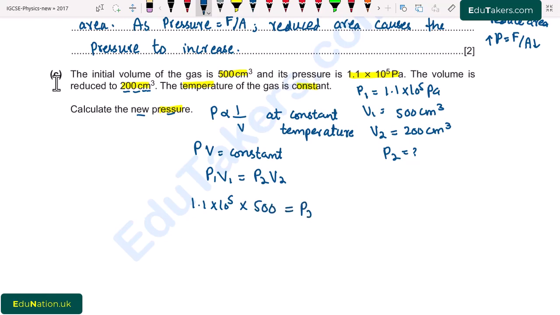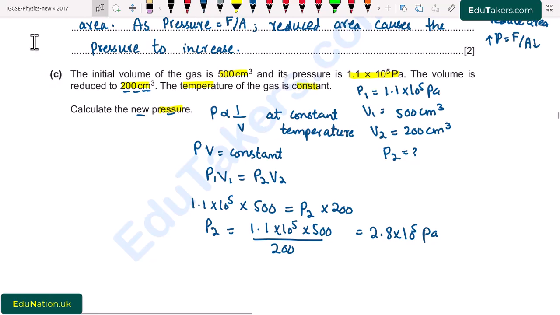P2 we have to find out, and here final volume is 200 cubic centimeter. So P2 will be equal to 1.1 into 10 to the power 5 multiplied by 500 divided by 200. So the new pressure comes to be 2.8 into 10 to the power 5 Pascal.